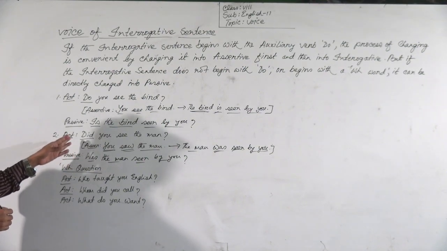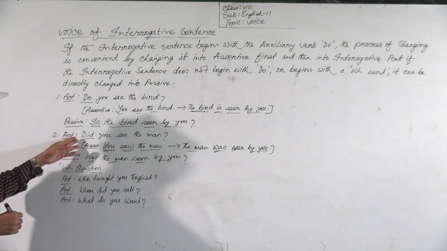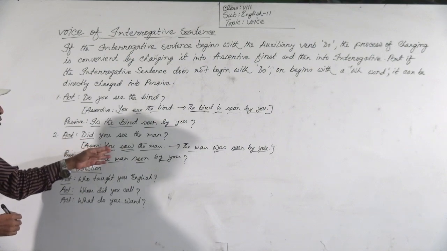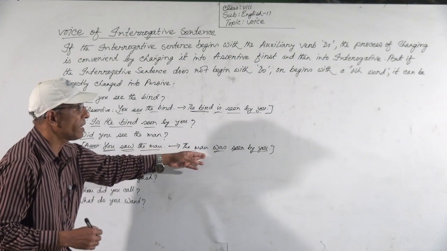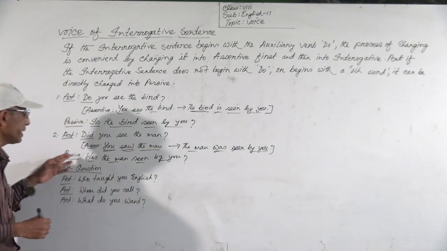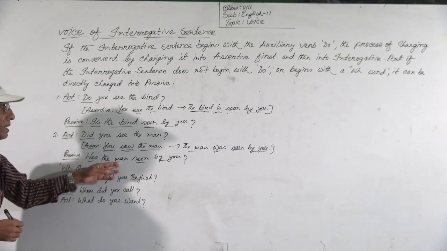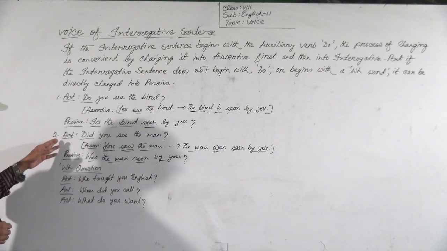Okay, so at first, if you see the sentence begins with did, you have to make it assertive. The assertive sentence will be you saw the man. Did you see the man will be you saw the man. And if you make it passive, it will be the man was seen by you. And if we make it again interrogative, then it will be was the man seen by you. This is the answer of example number 2.